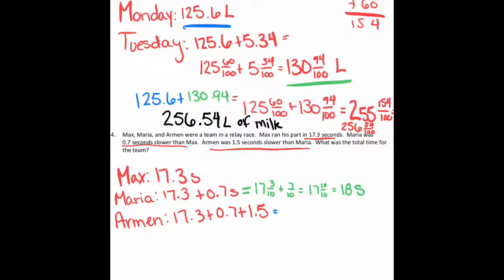So we're going to add those up over here. And 17 plus the 1 will give you 18. 3/10, 7/10, and 5/10 would give you 15/10. And when I change 15/10 to a mixed number, I'll end up with a total of 19 and 5/10.